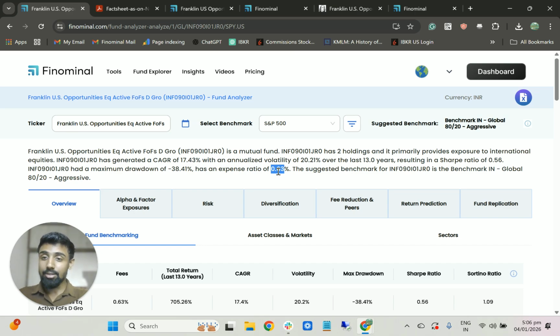So there are two layers of fees here, which needs to be looked into before investing in this fund, because we all think that it's just that 0.63% that you're gonna pay, but actually there are two layers of fees which is completely hidden when you are looking into fund of funds. Even I was completely surprised when I came to know that the expense ratio is actually much higher than 0.63%. That is the first issue.